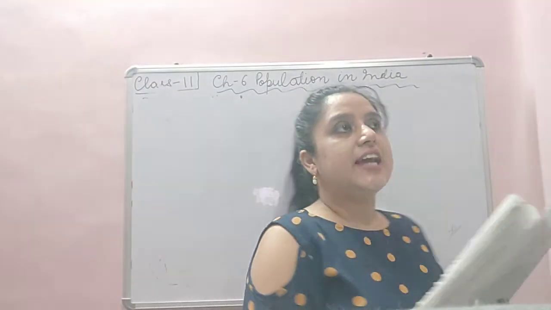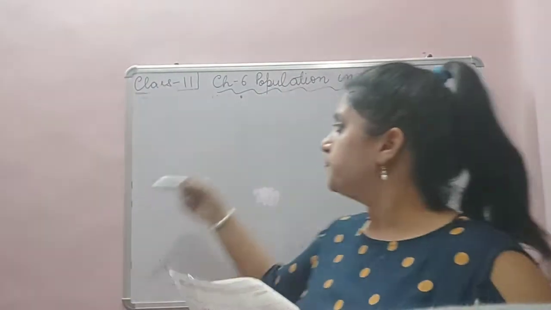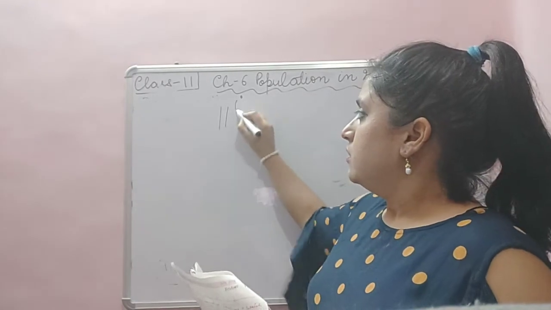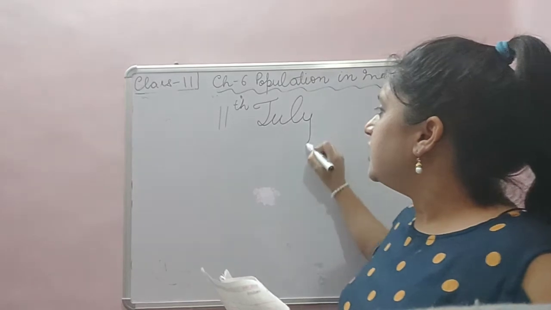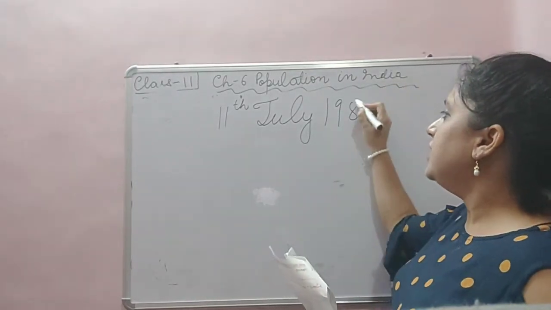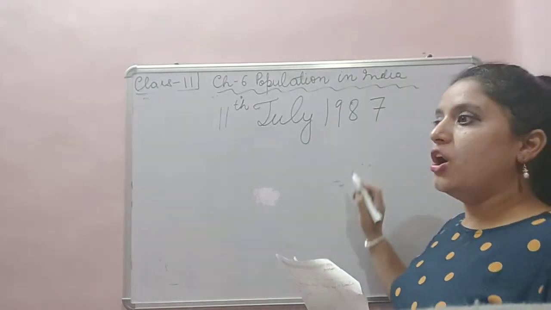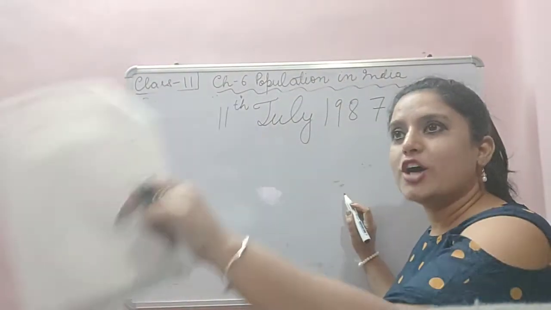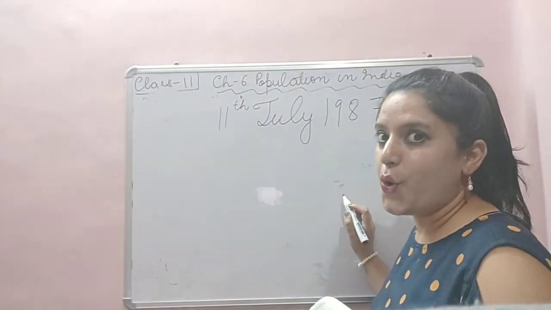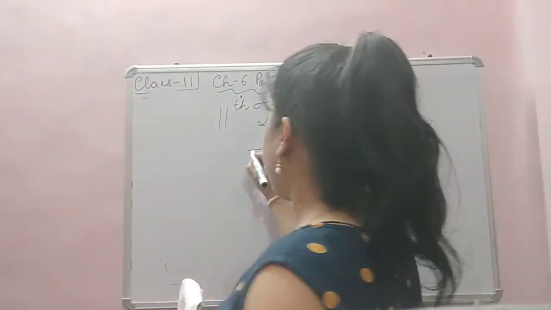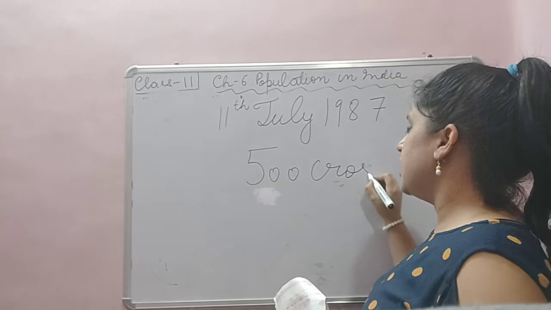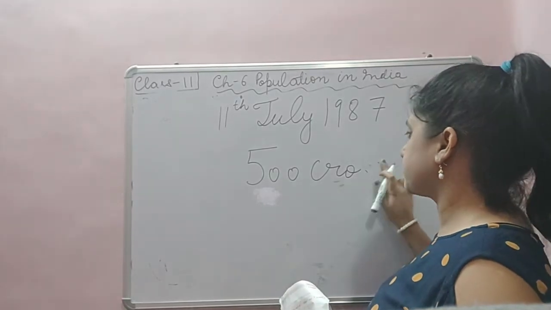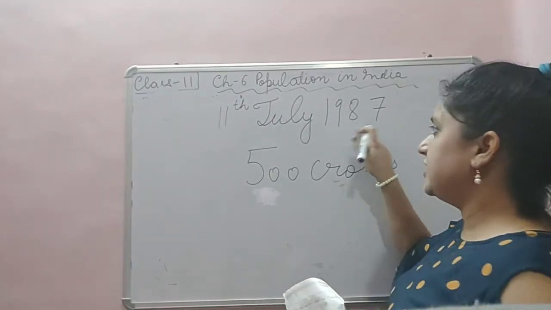In July 1987, the whole world's population crossed 500 crore.